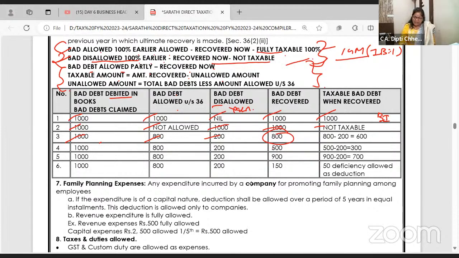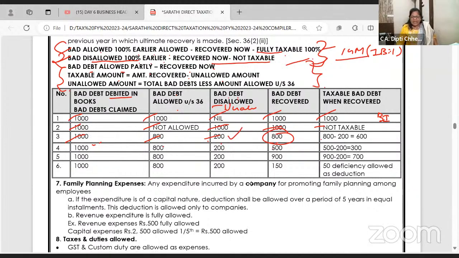Are you getting? I want to go a little slow because there is a twist here. How much you got? 800. Always when you recover, in that 200 unallowed amount, first we will set off. I hope you are getting. I claimed 1000. 800 only allowed. How much was bad debt disallowed or not allowed? 200. So that became taxable then.